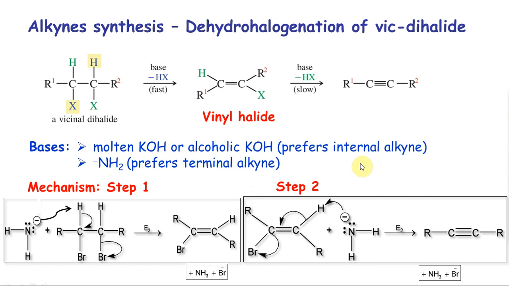Now here is a basic mechanism. If you have seen your dehydrohalogenation for synthesis of alkenes, this is just 2 times over. A base abstracts an acidic hydrogen, okay, and you form a double bond, which one more time if you do the same, the base abstracts the second hydrogen, you form a triple bond. Okay, both of them are E2 eliminations, meaning the base and the substrate take part in the rate determining step. All right, yes, this is 2 times over.